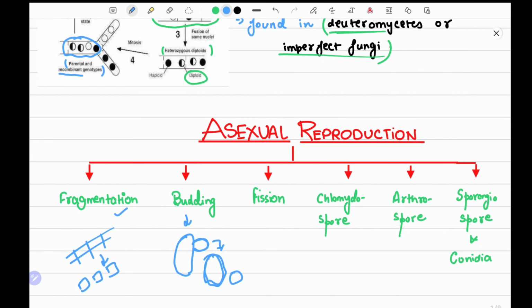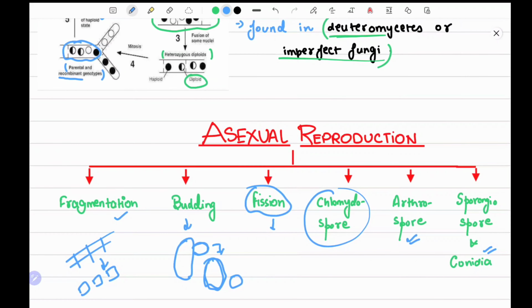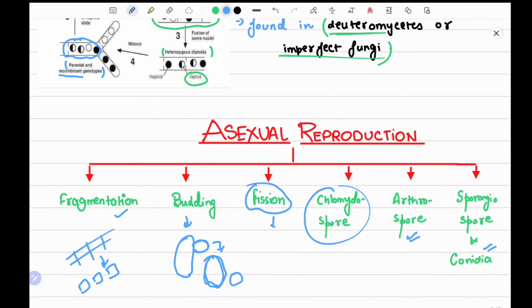Then there is fission. Fission is a kind of asexual reproduction in which the DNA multiplies and the cell also undergoes multiplication. Now, chlamydospores are resting kind of spores; we will see them in the upcoming part. Arthrospores are similar to chlamydospores. These are survival spores. Sporangiospores and conidia are again survival spores, as well as being used for reproduction.